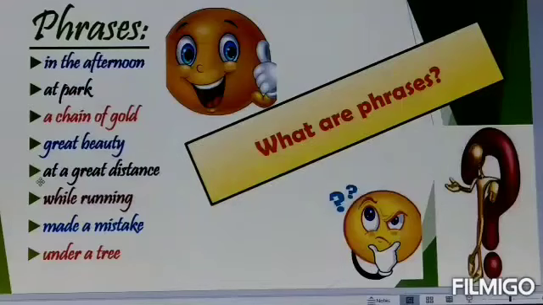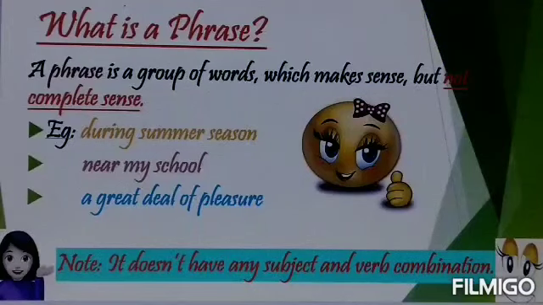They are called phrases. In the afternoon, at park, a chain of gold, great beauty, at a great distance, while running, made a mistake, and under a tree. All these group of words are called phrases. But what are phrases? Let me tell you. See, what is a phrase? A phrase is a group of words which makes sense but not complete sense. What is a phrase, children? A group of words which makes sense but not complete sense is called a phrase.